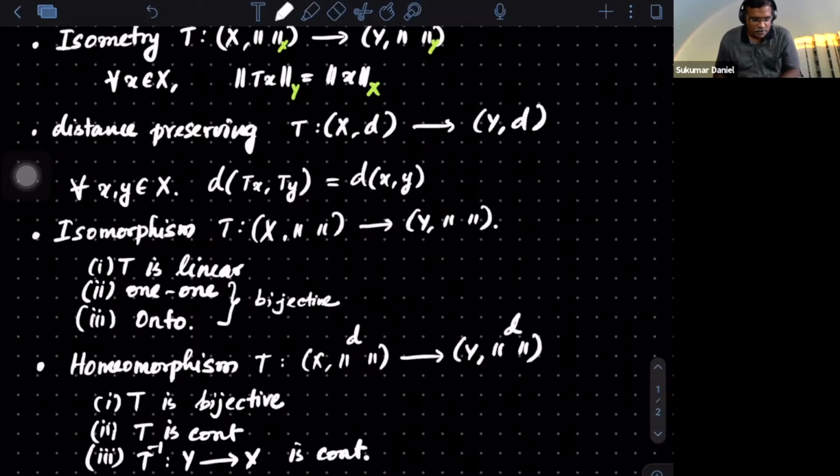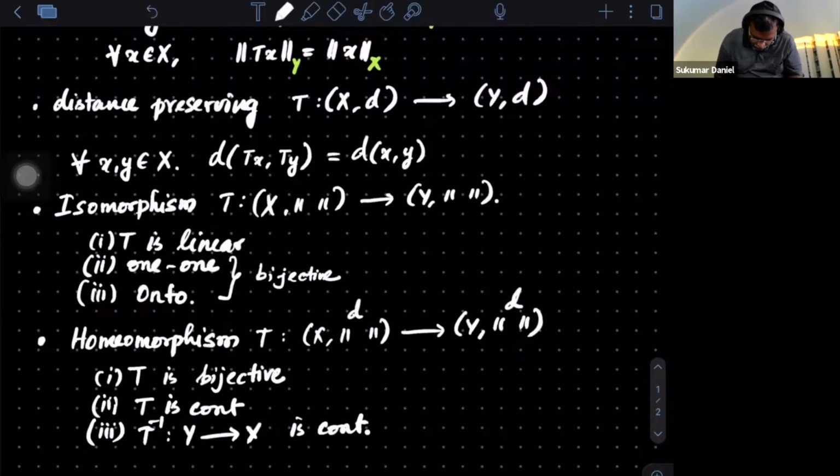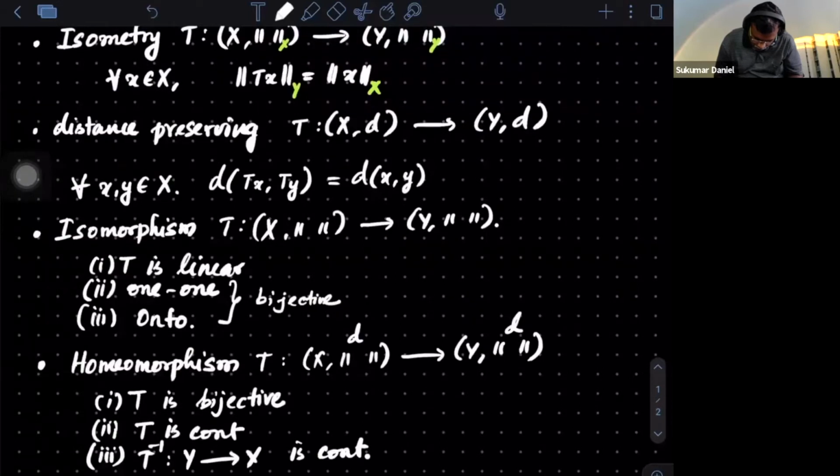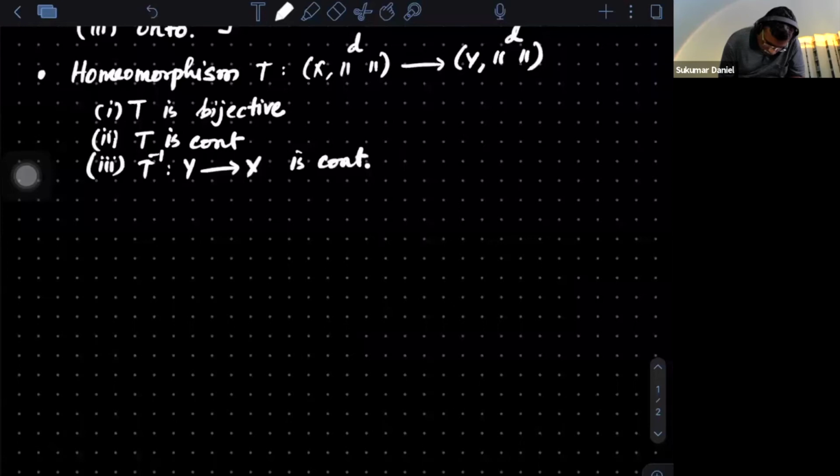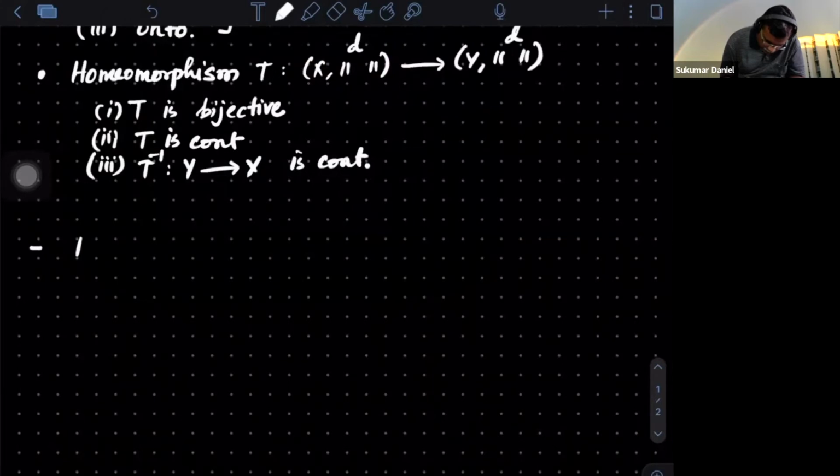Good. Now we'll look at some maps and I'll ask you to check them. The map that I want to write now is as follows. I consider a map T from X to X defined as follows.